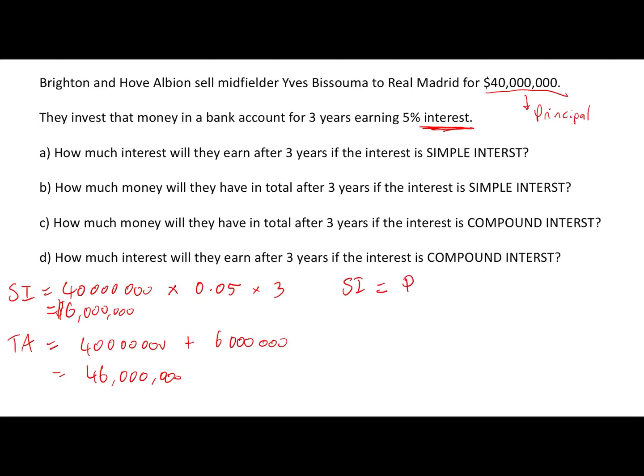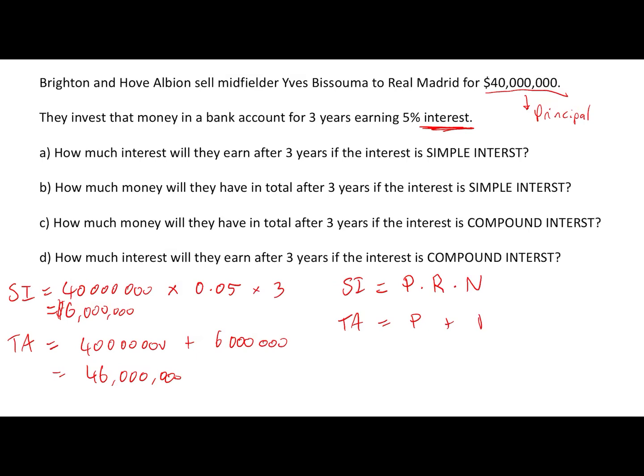Okay, so putting those into formulas. Simple interest equals the principal, okay, times the correct multiplier for the rate of interest, times the number of times you get paid that interest. So this would be one of the rare occasions where old value times multiplier equals new value is not appropriate, okay? So that's the formula. So remember, principal times the rate of interest times the number of times you get paid that interest, okay? You need to write that down, you need to know it, okay?